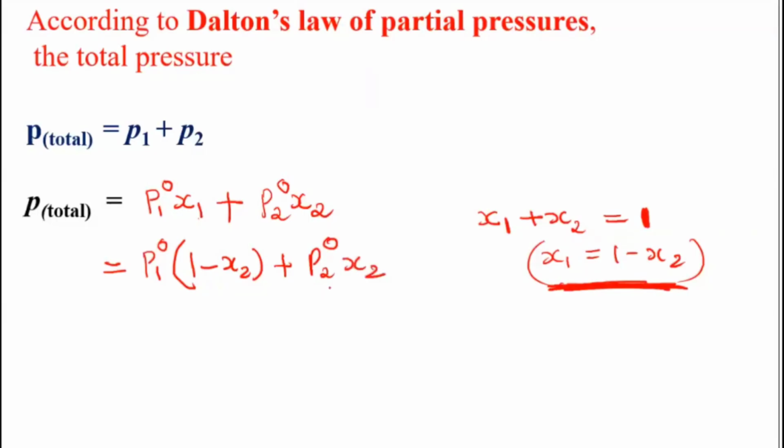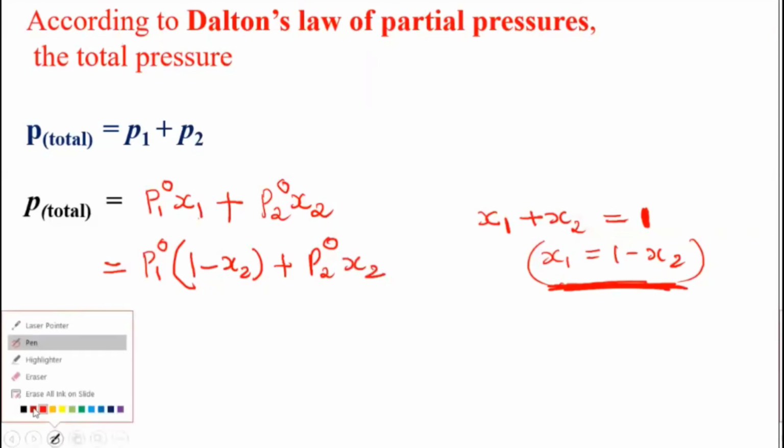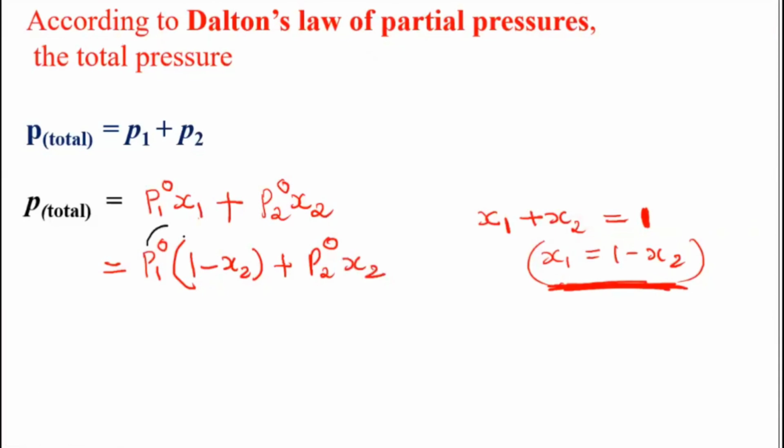Now I can open the bracket. I multiply P1 naught into 1 and then P1 naught with the x2. So what terms will I get? I will get P1 naught minus P1 naught into x2 plus P2 naught into x2.